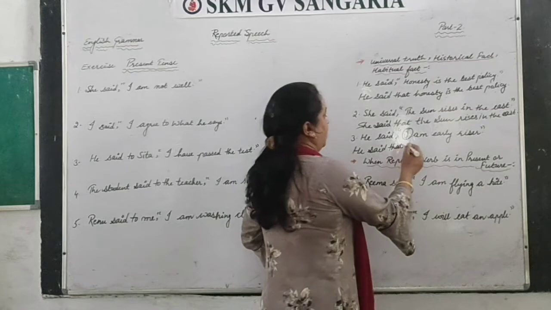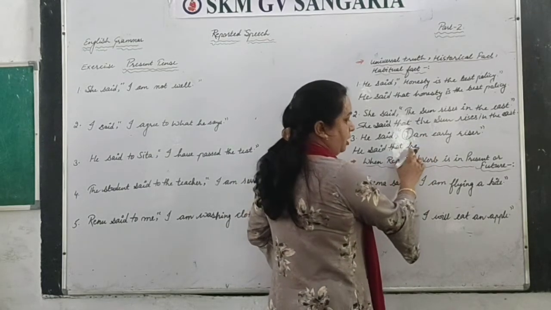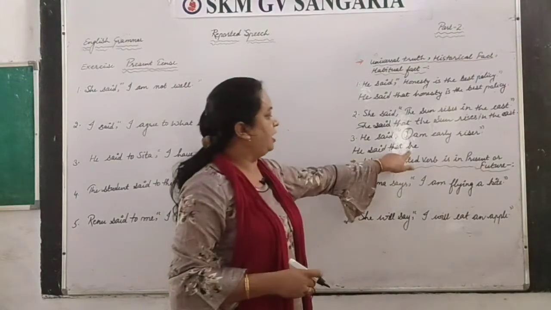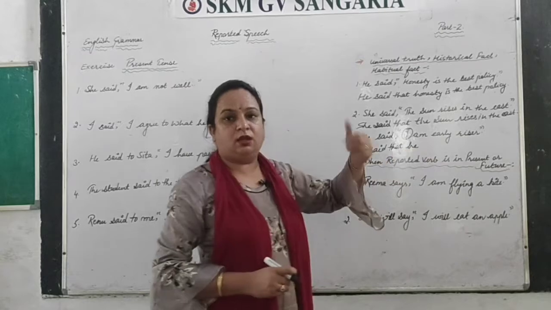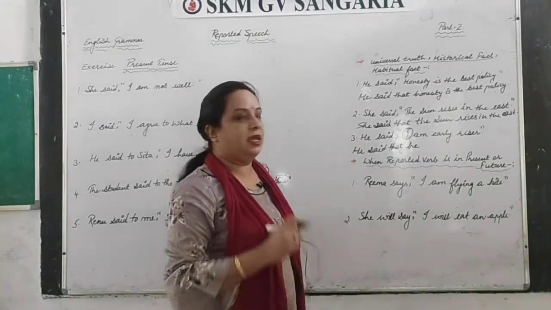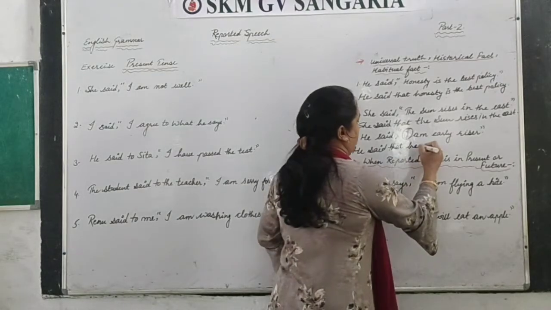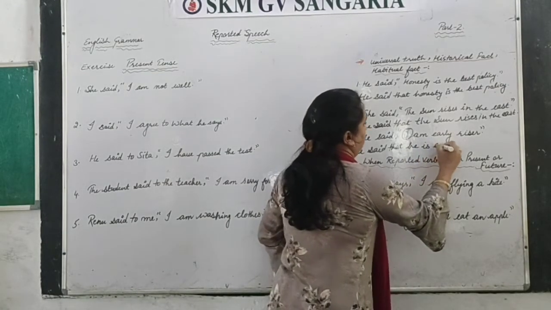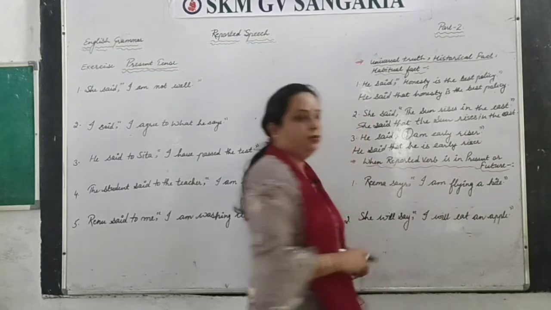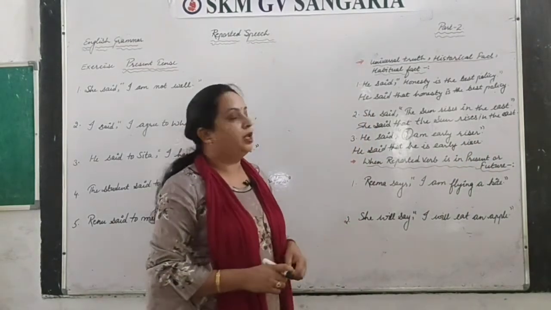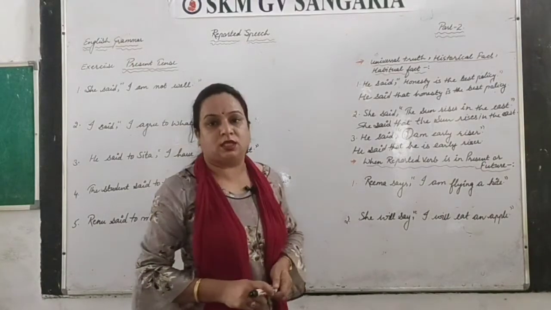So he said that he, now tense you will not change, but you will apply here the verb which is satisfying he. So with he you cannot apply am, right? With that from that category we have to take like is, am, are. So we have to take is here. He said that he is early riser, full stop, right? So this is the change when we have to look for these universal truth, historical facts, habitual facts etc.